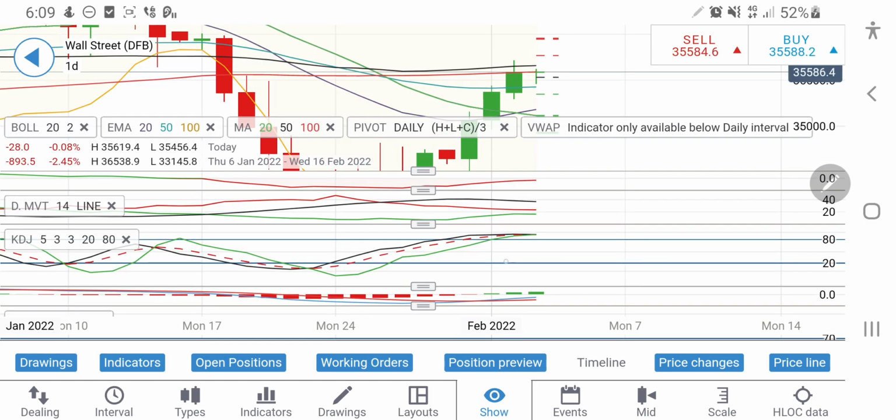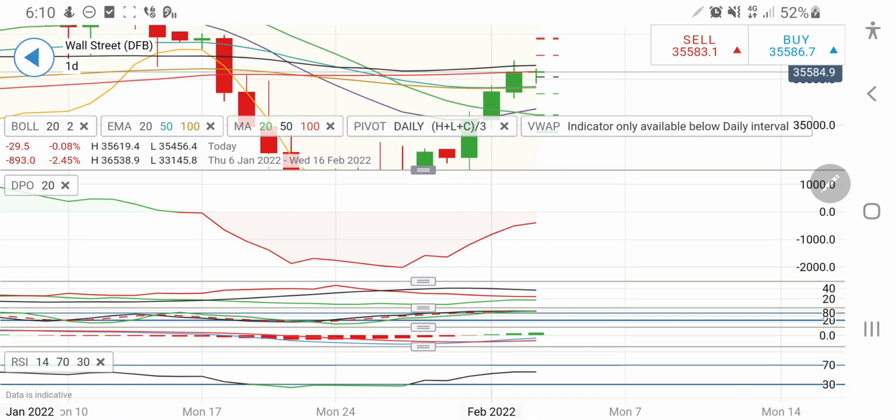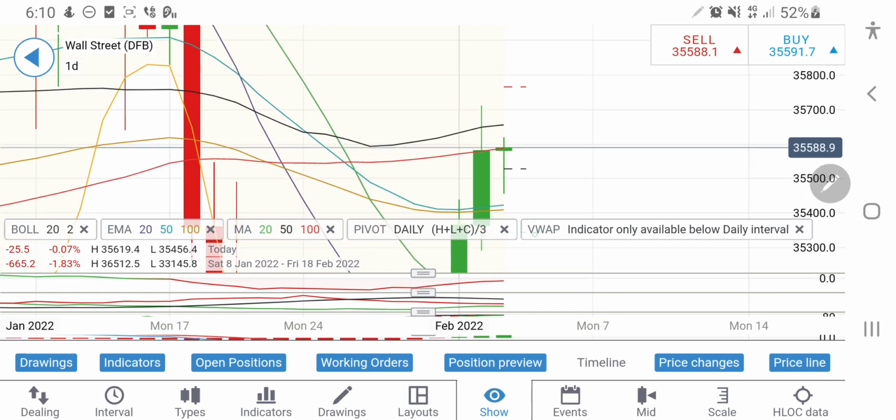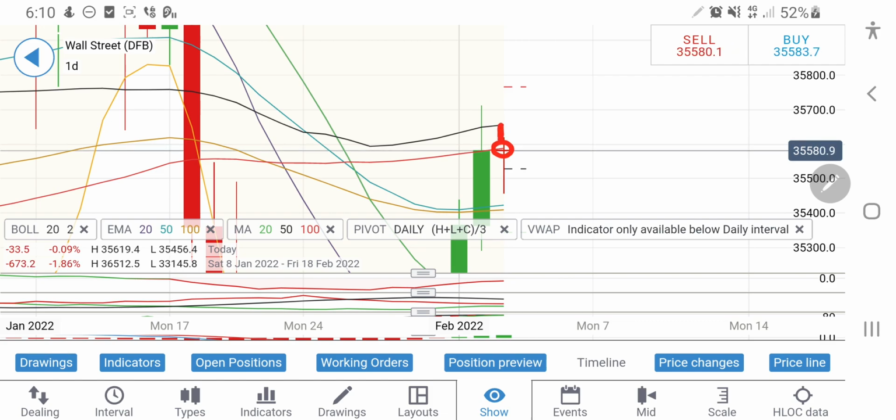What are the indicators indicating? Indicators are saying right now that on the daily charts, the 100 period moving average is trying to give it a resistance at 35,600. Once this goes past 35,600, you can again expect 35,660, 670, and then 35,700. Now only long is recommended beyond 35,700 levels, where you can expect it to rise high again towards 35,780 and farther levels. Also you can see this, now the tail is being formed, and probably if it continues to go past 35,700, we can see another bullish candle.